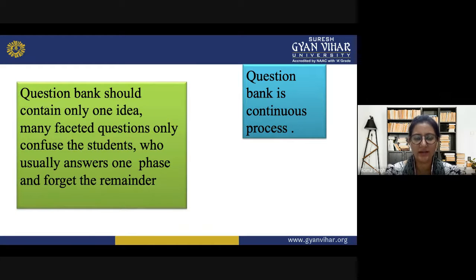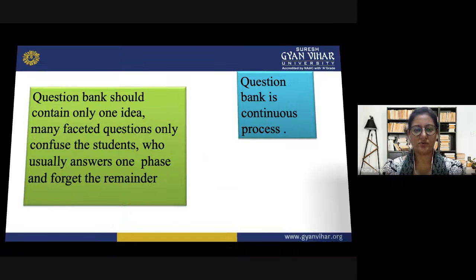Once it is prepared, a teacher should not think that it will not need to be prepared the next time, that it has been prepared for the whole life. That is not true. So it is a continuous process.